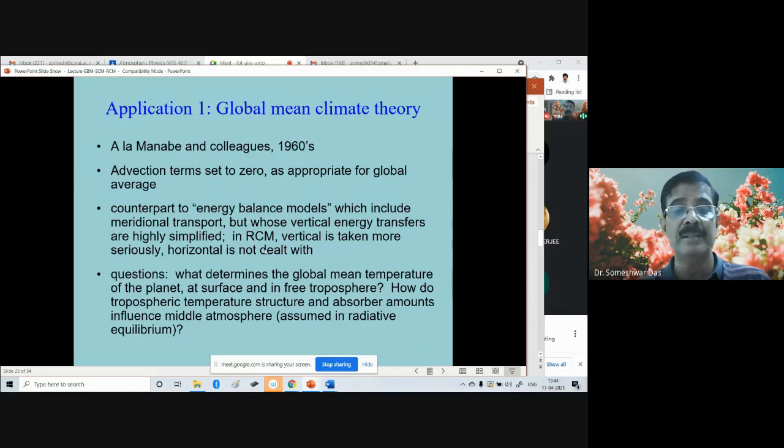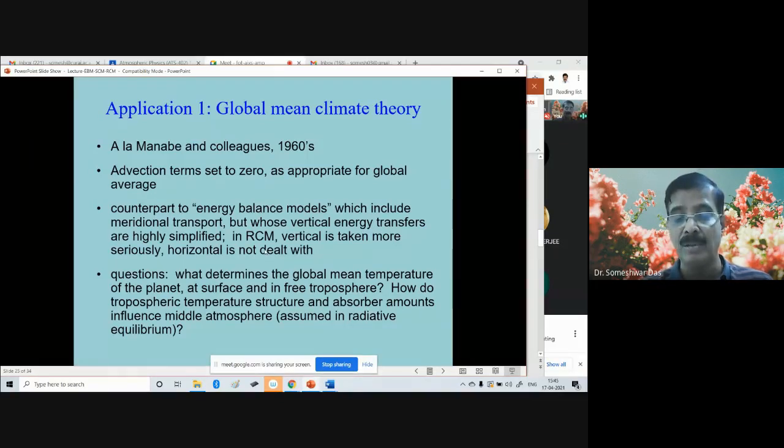Now the question is, what determines the global mean temperature of the planet at the surface and in the free atmosphere? How do tropospheric temperature structure and absorber amounts influence the middle atmosphere assumed in radiative equilibrium? These are some of the questions or challenges which are encountered in an RCM applied for global mean climatology.